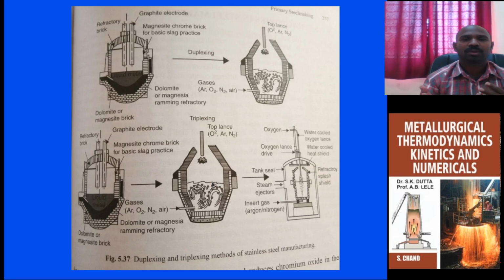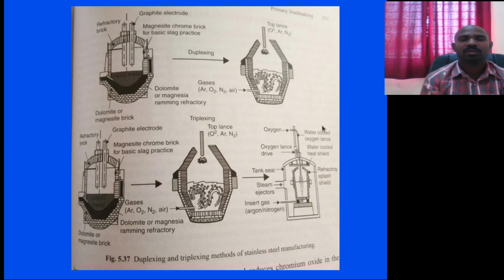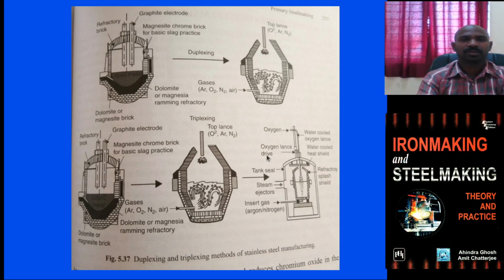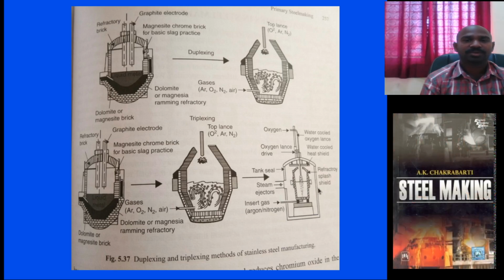For this process, if a vacuum tank, vacuum degasser or vacuum oxygen decarbonizer is adopted, the carbon level will also be reduced to ultra low carbon, 0.03% carbon, as well as the oxygen will be reduced and chromium will be recovered. Using this, if some amount of alloying addition needs to be added at vacuum level, the composition will be maintained. This process is called the triplexing stainless steel production process.